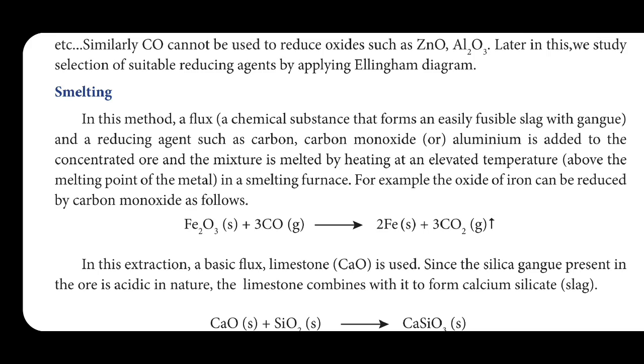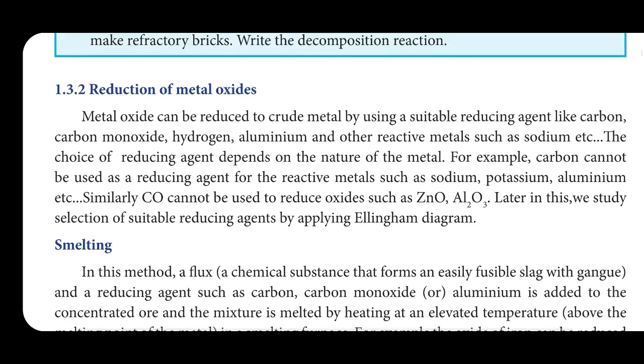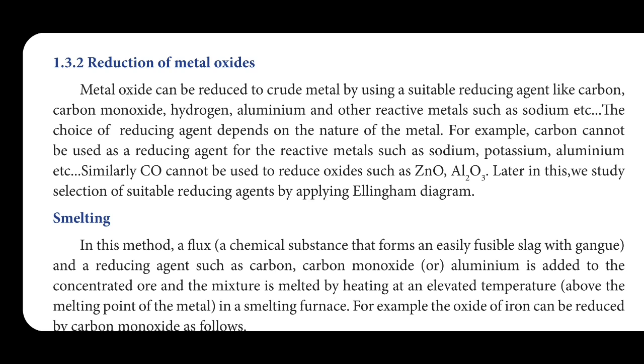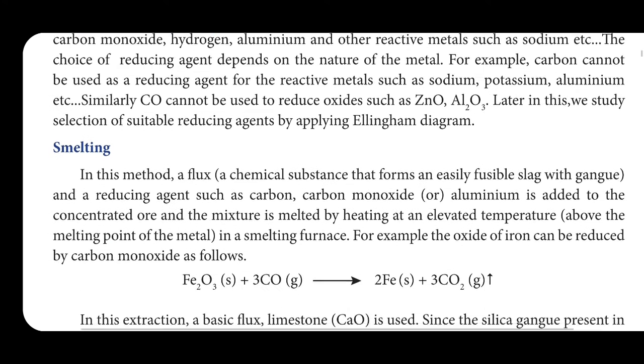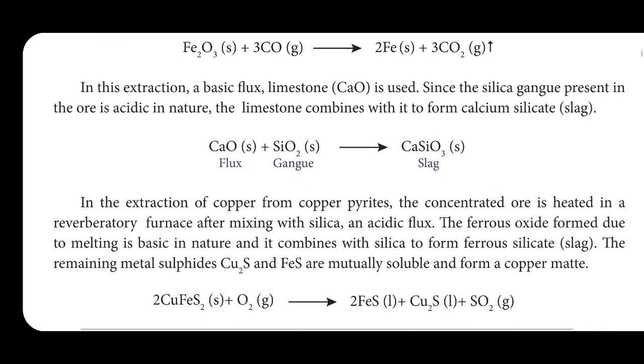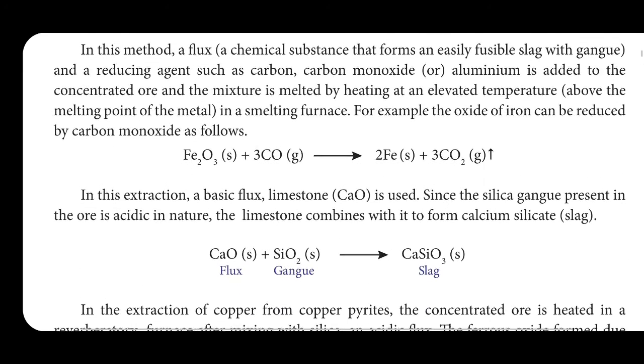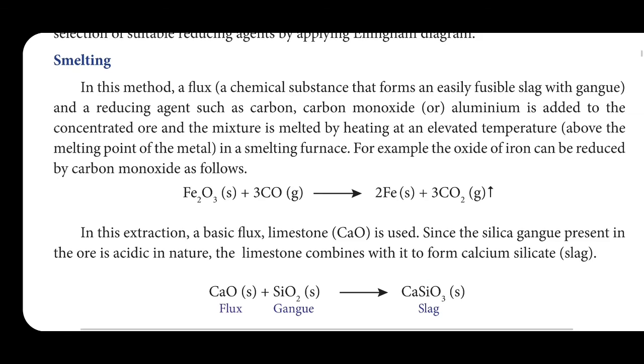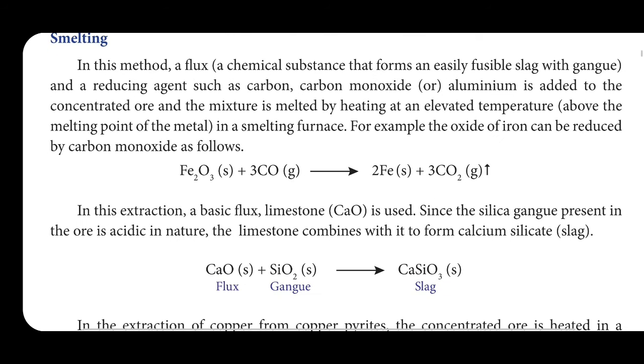So, in reduction of metal oxide, we learned the smelting heading. In smelting, it is separated into three parts. One is reduction of metal oxide to metal by using the reducing agent carbon monoxide.